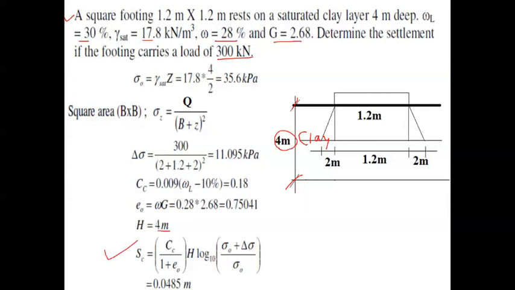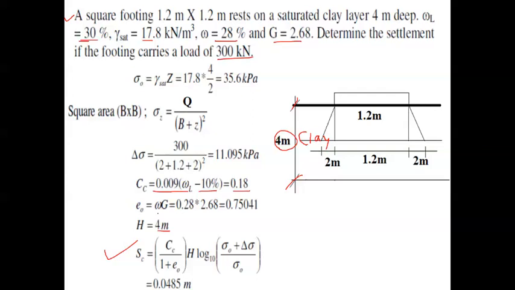Where Cc is equal to, we have the equation, 0.009 times (liquid limit minus 10%). So this we need to use here: 0.009 into (liquid limit, which is 30%, minus 10), that is 30 minus 10, 20, into 0.009. The answer will be 0.18. That is the Cc value.